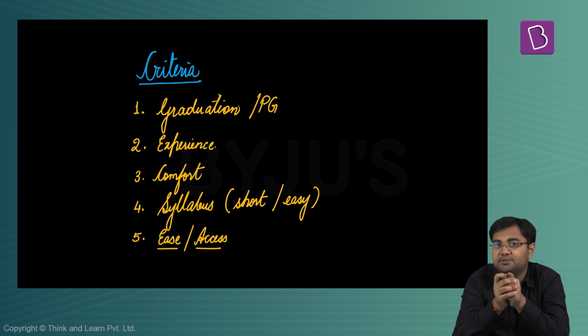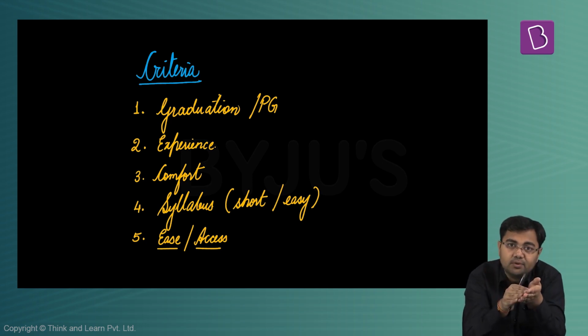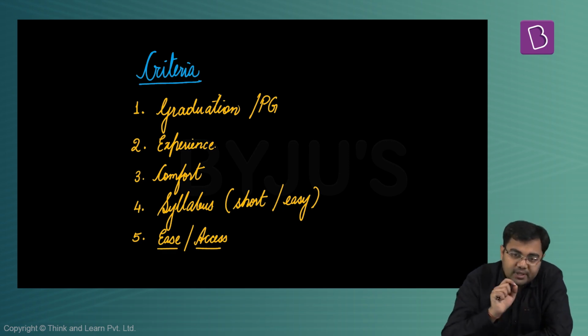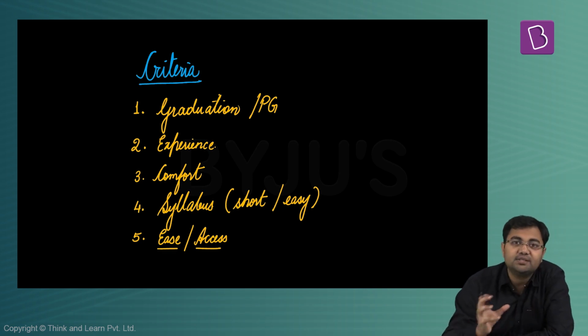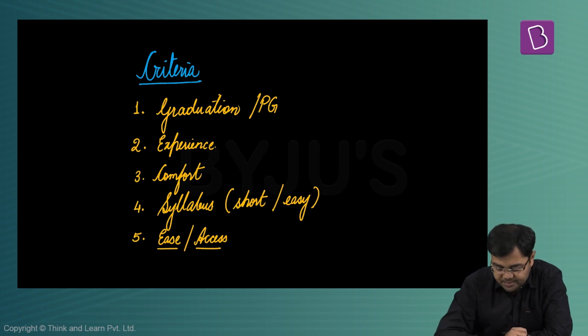Because see, what happens is in an optional subject, the amount of time that you might take to complete the optional would be very high. Sometimes it can take up to 3 to 4 months of time just to complete an optional subject. So in this particular case, knowing that yes, I can rely on certain material, certain notes, certain coaching will help you decrease the amount of time, and will help in giving a clear perspective on how you need to go about this particular optional subject. So in that case also, ease of access to material or coaching can become one of the criteria for choosing an optional subject.